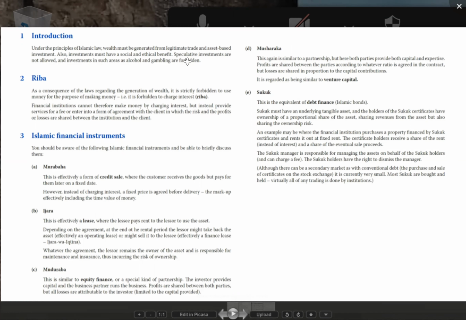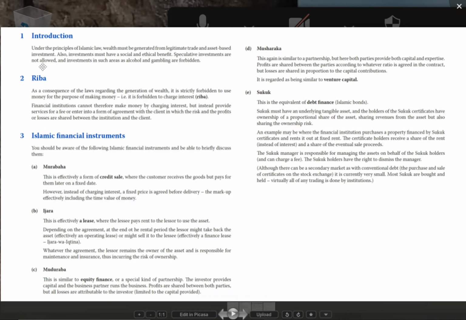That concept is not going to be there. Speculative investments are not allowed, and investment in areas such as alcohol and gambling are also forbidden. Your entire wealth should only be from operating activities.